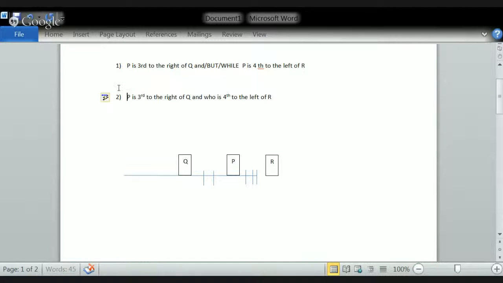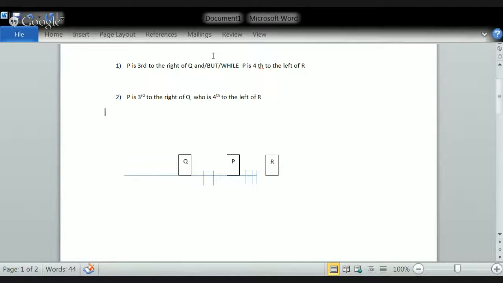The sentence is the same, but the only difference is there is no and here. The difference is who. Now, whenever you get the word who, whom to point it out, whether it is P or Q? What is your guess? Exactly, it is nothing but Q.